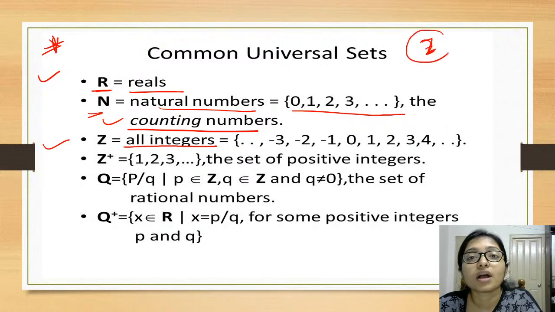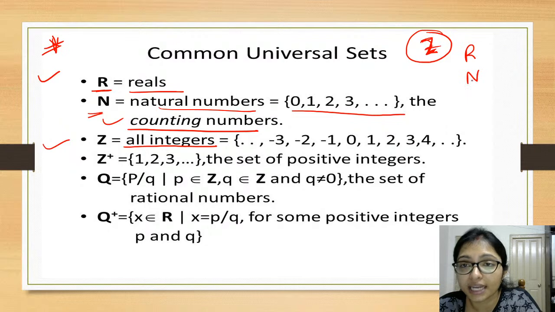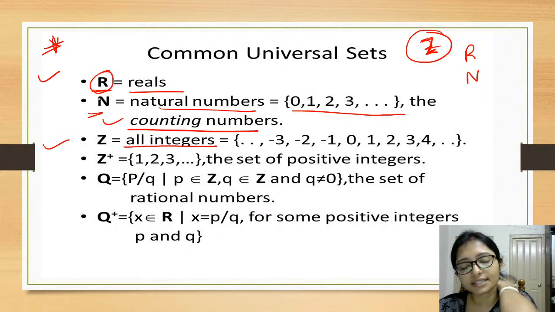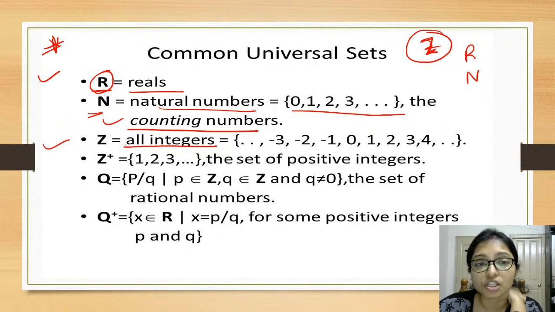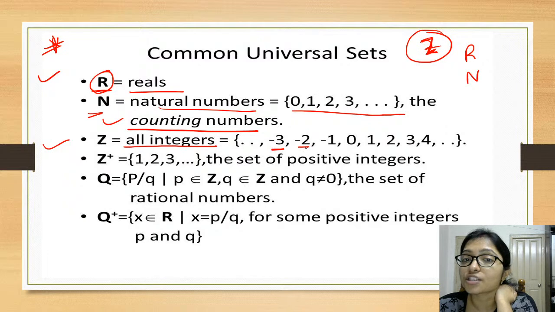These are the symbols, always remember the symbols. They can mention only R, they can mention only N, and from the symbol you have to understand what they are telling. R always means the real number, N always means the natural number, Z always means the integer numbers, and in the integers the negative is also there.